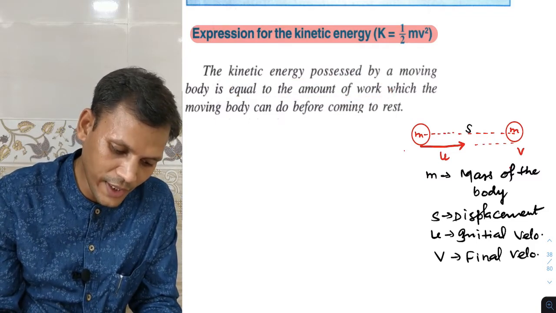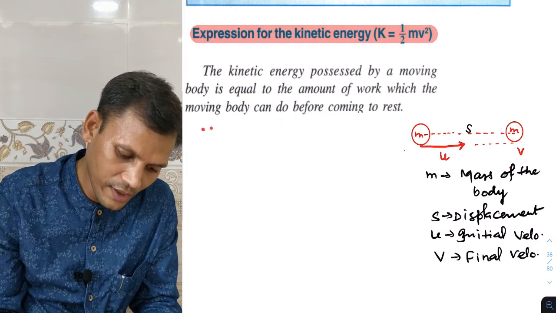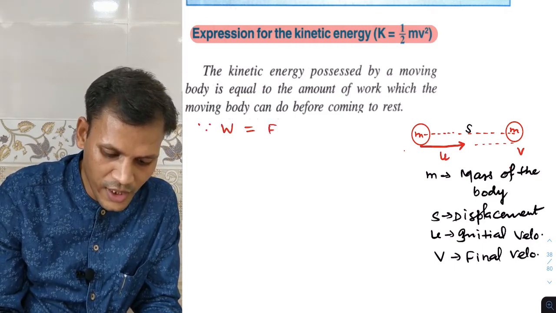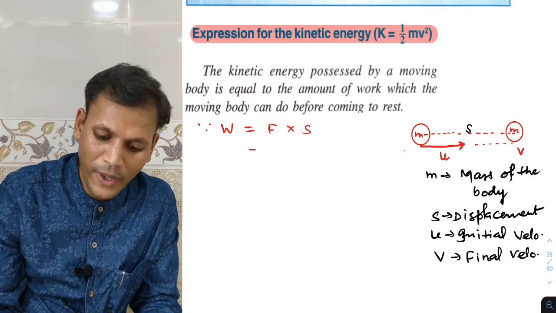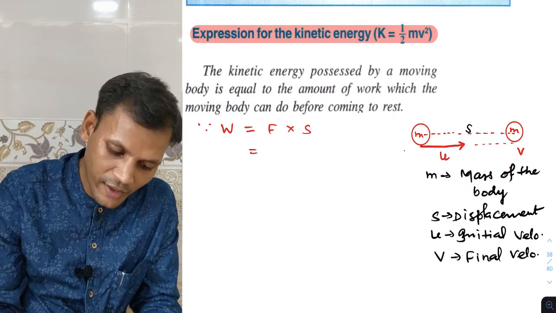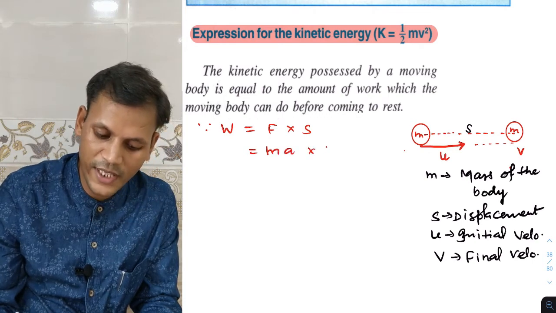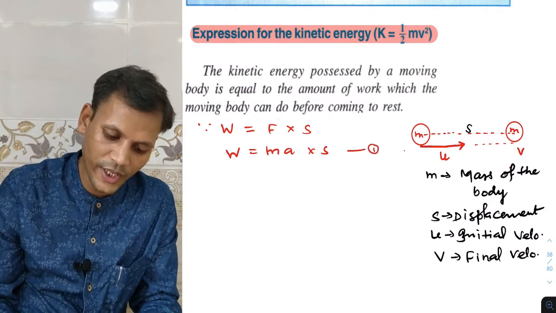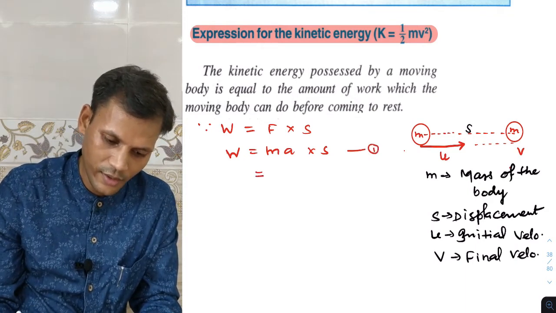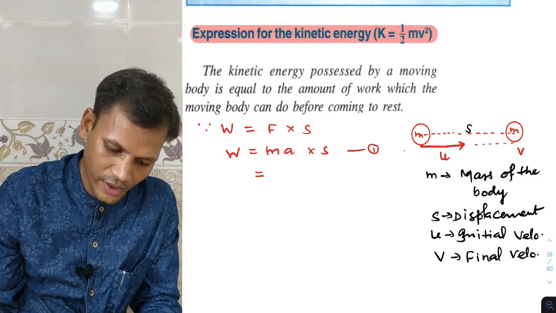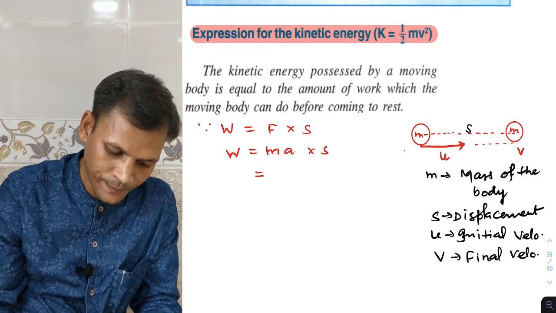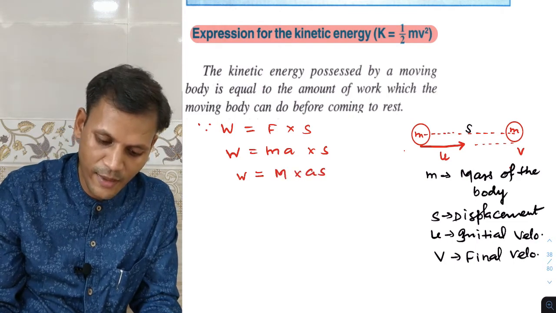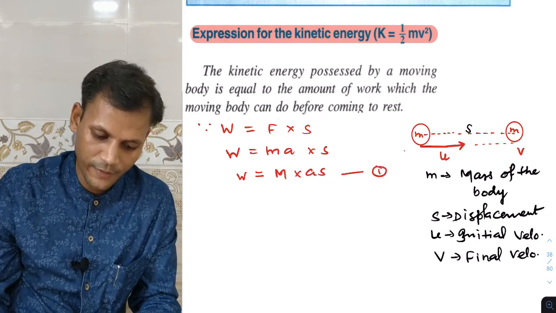Since work done is force into displacement, but what will be the force here? Force is ma, into displacement s. This is work done. Take this as equation 1. So W is equal to m into as. a and s I am going to take together.